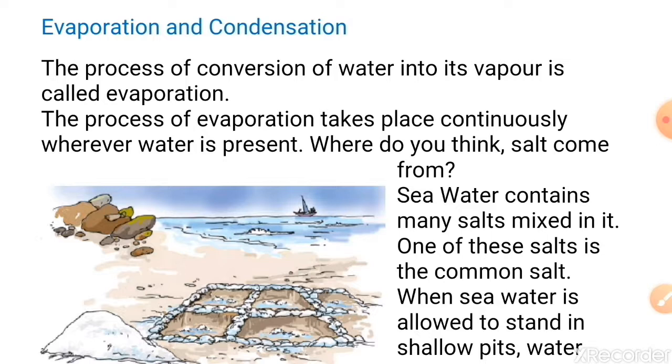Firstly students, the process of conversion of water into its vapor is called evaporation. The process of evaporation takes place continuously wherever water is present. Now, you must know that when we put wet clothes outside, after some time they get dry. A mopped floor which looks wet gets dried within a few minutes. These two things are happening just because of evaporation.